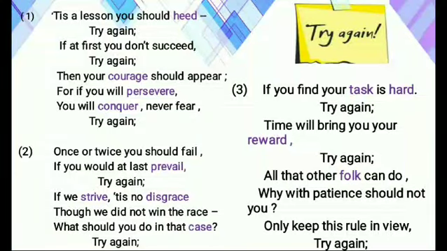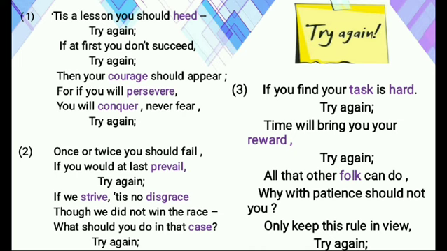Okay, now open your textbooks and come to page number 28 of your textbook. I will give reading first. This is the poem Try Again by W.E. Hickson.